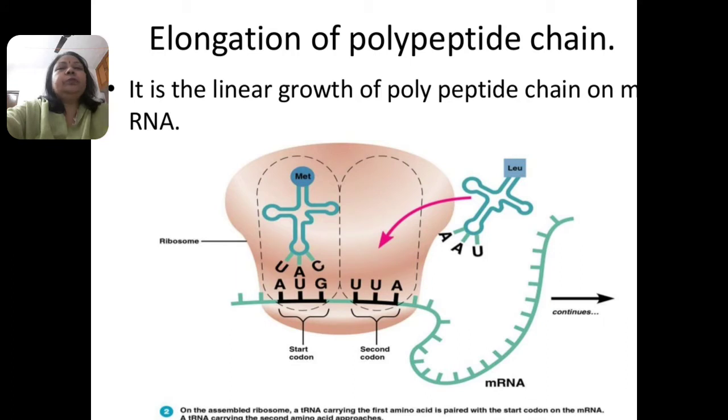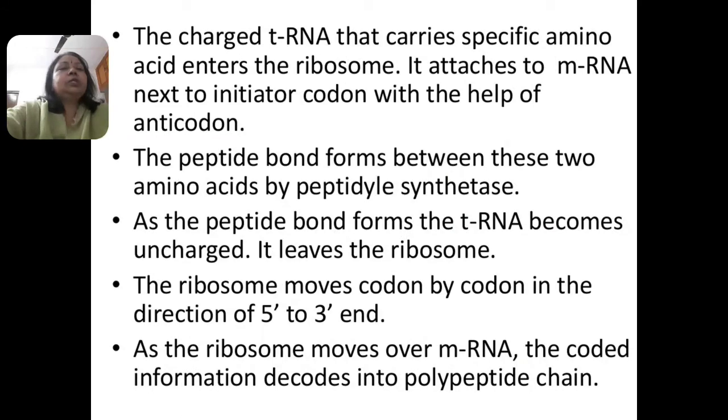After the initiation of polypeptide chain comes the elongation of polypeptide chain. Look at the picture, it is a linear growth of polypeptide chain on messenger RNA. After that, the second transfer RNA comes down and binds to the second genetic code present on the messenger RNA. The charged transfer RNA that carries the specific amino acid enters the ribosomal unit and attaches to the messenger RNA just next to the initiation codon with the help of the anticodon.